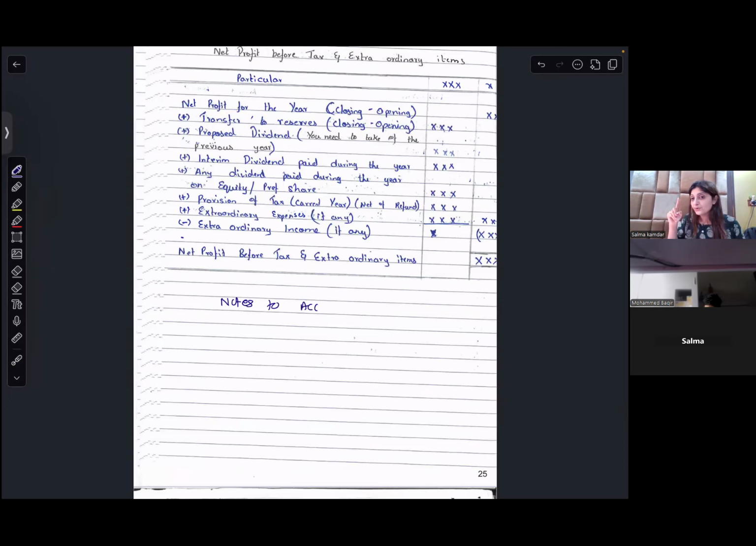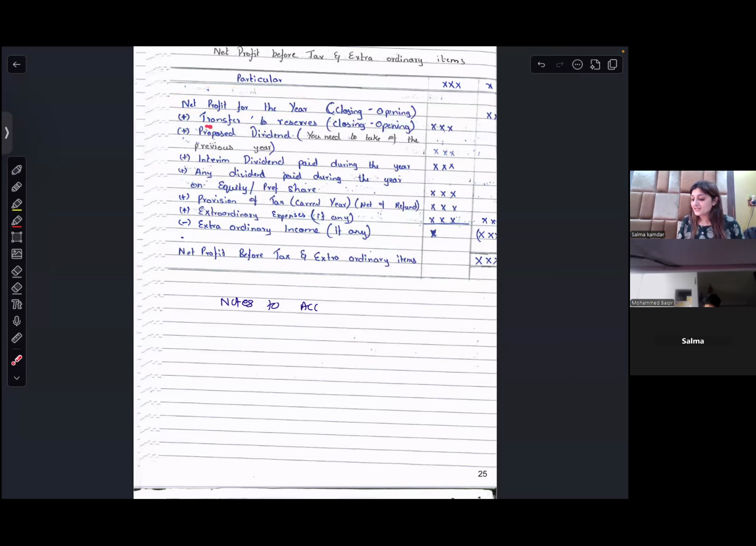So you will go to your notes to account, you will see your profit and loss in the reserves section. Do not see the security premium. You will only take the closing balance of your profit and loss minus the opening balance. So you start with the net profit for the year, as per the statement of profit and loss, the closing balance minus the opening balance.